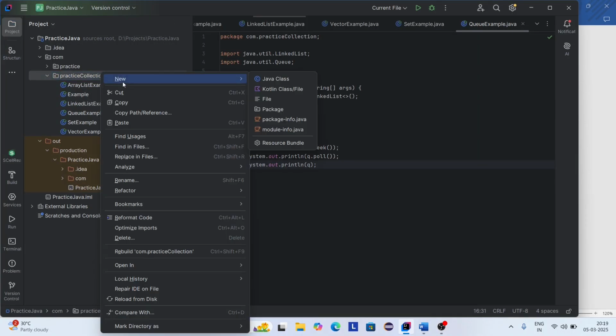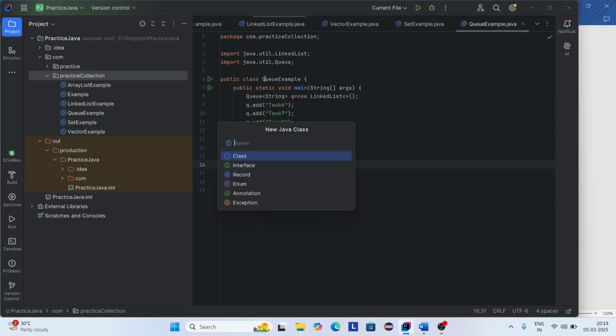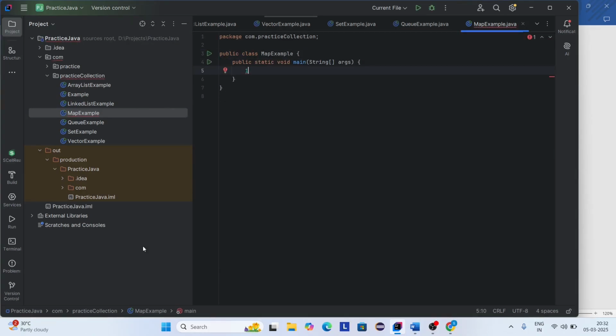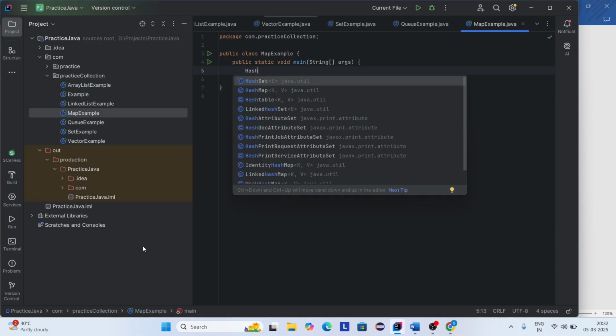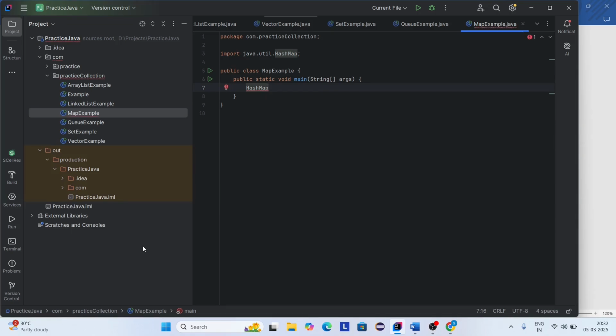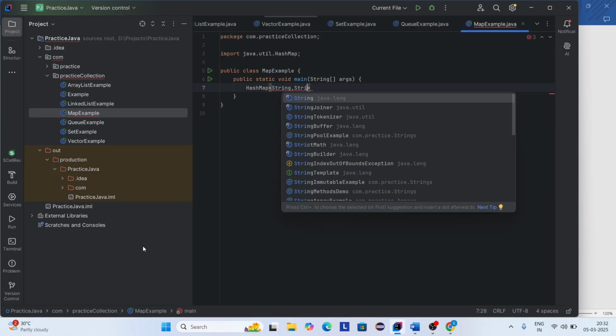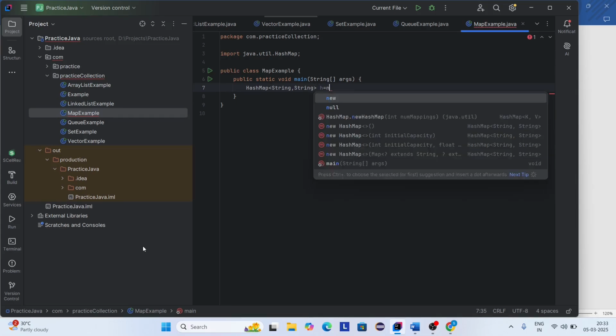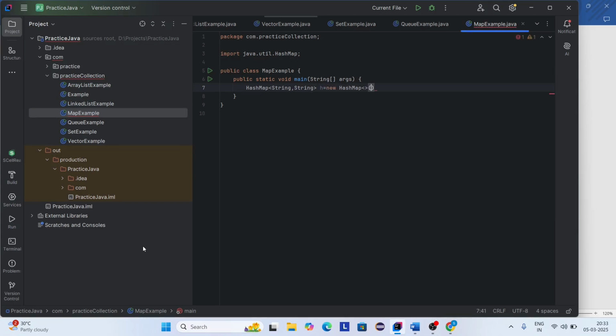Now here I am creating a new class. Class name is MapExamples. So quickly I am creating one main method. Now here I want to create an object for HashMap. So here I am passing the type as String, which equals new HashMap.